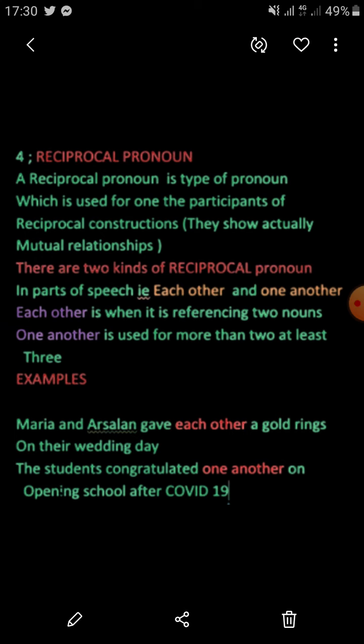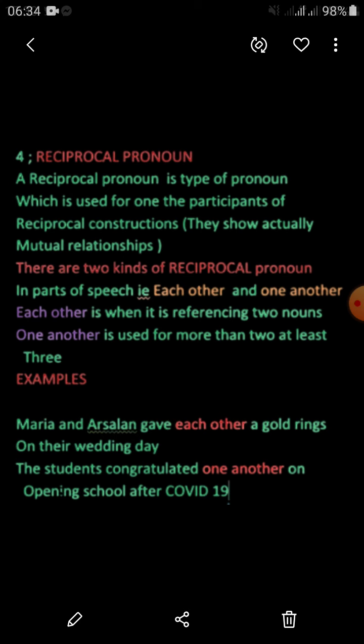What is the difference between them? Each other is used when referencing two nouns, when something is going on between two persons. One another is used for more than two, at least three, when something is going on between three or more. So that is the great difference between each other and one another.